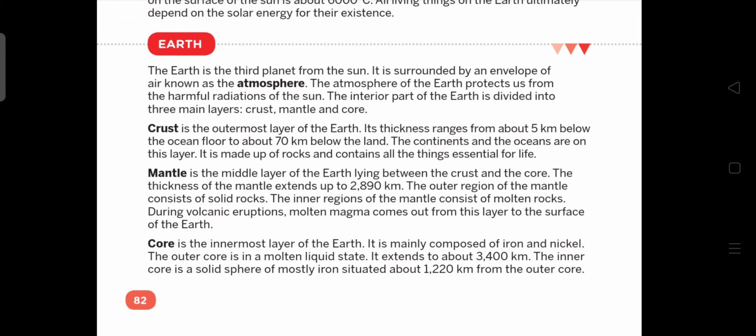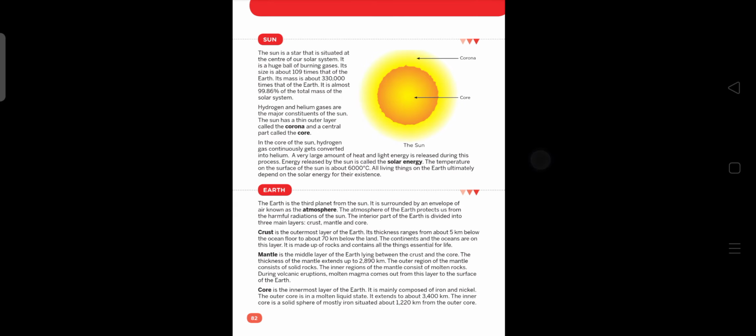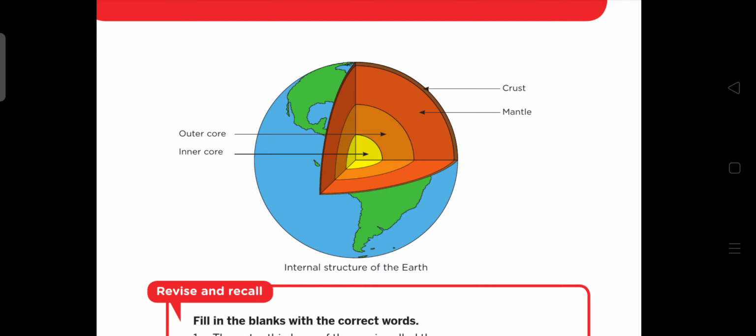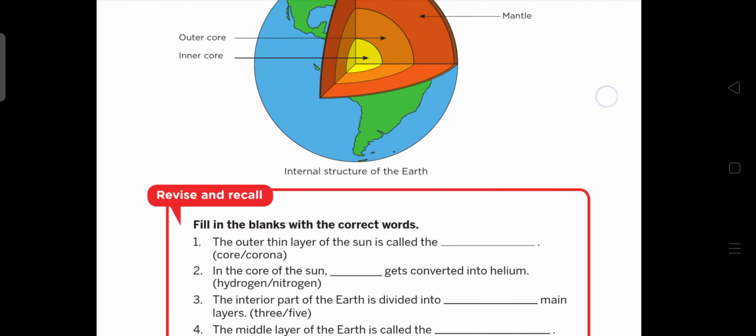So these are some details related to the earth. I hope it is clear to everyone. Now in the next part, let's discuss this also in this video. As you can see here, the parts of the earth: the uppermost part is called crust, the middle part is known as mantle. Then we have two parts of core, outer core and inner core, as you can see in this figure. So this is the internal structure of the earth. When you go inside the earth, you will find these three structures: crust, mantle and core.